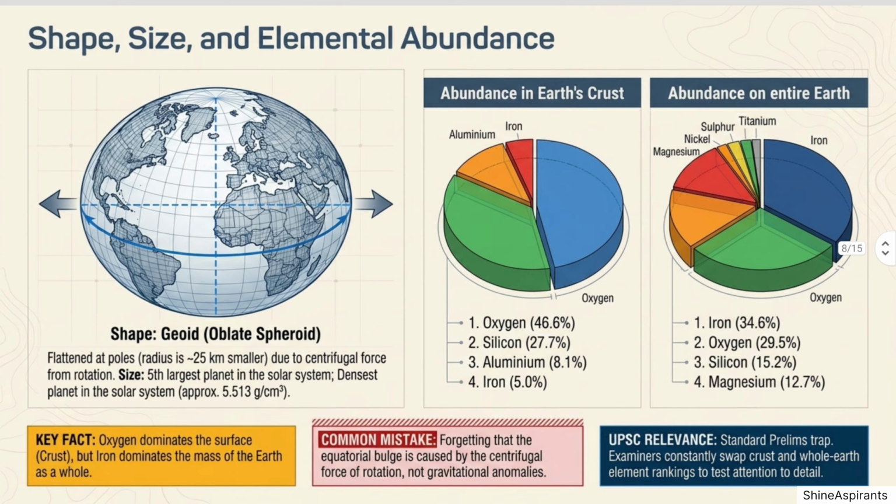Abundance of elements in Earth's crust. Oxygen 46.6%, silicon 27.7%, aluminium 8.1%, iron 5.0%, calcium 3.6%. UPSC note: oxygen is the most abundant element in Earth's crust, not silicon. This catches many candidates off guard. However, in terms of the entire Earth's composition, iron is the most abundant element, 34.6%, because the core is largely made of iron and nickel. Okay, let's zoom out back to the surface.